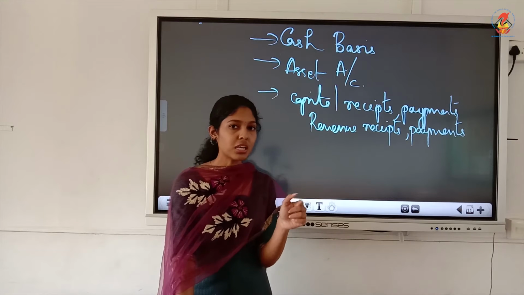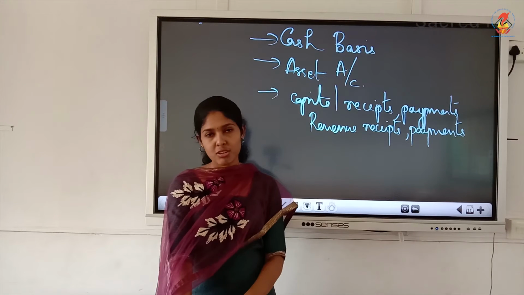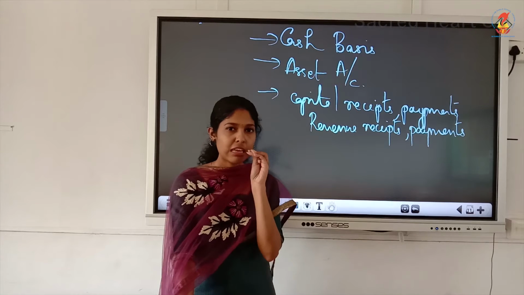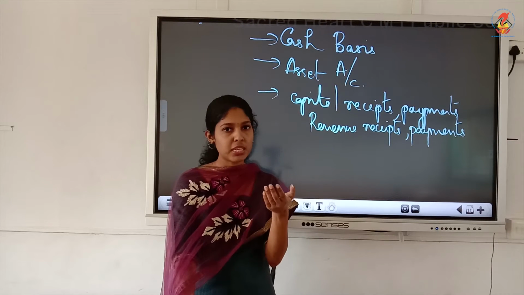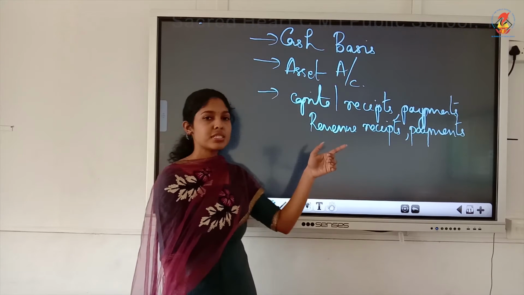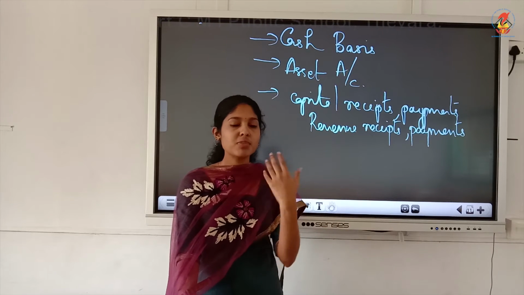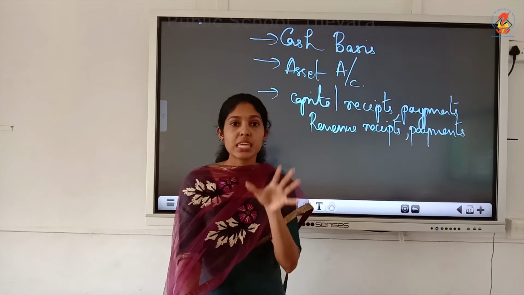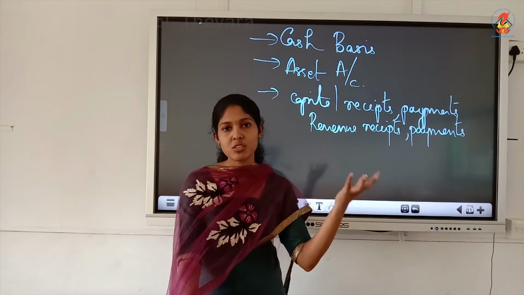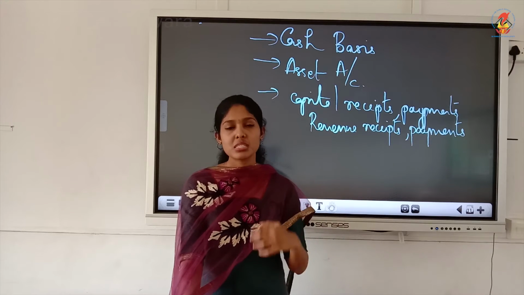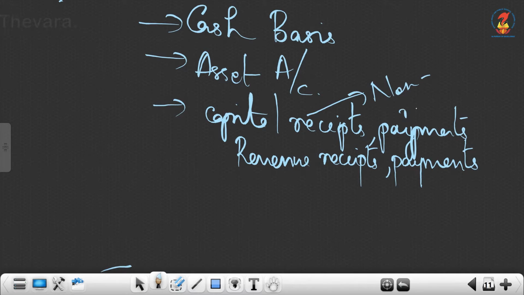Last year you have learned capital receipts, revenue receipts, capital expenditure, revenue expenditure. At least just go through the meanings. You just take your 11th standard textbook and go through the meaning if you do not remember it. Capital receipts means the amount which we are getting from sale of fixed assets. Like when you sell a building or land, computer, furniture, when you sell fixed assets, what you get is capital receipts, and this will be non-recurring in nature.